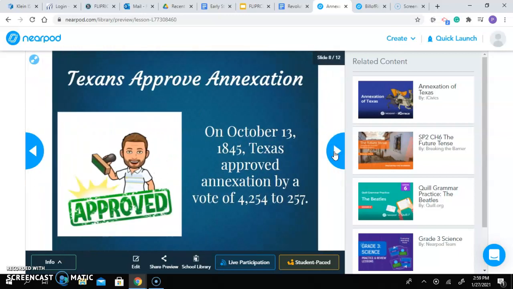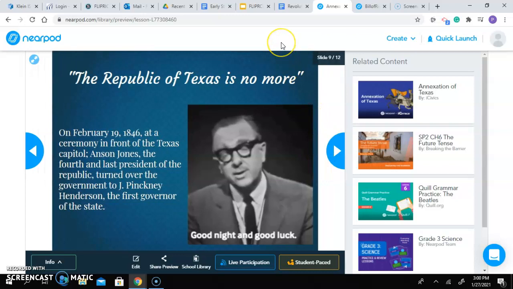So we become part of the United States in 1845, and we are finally a part of the U.S., and the United States is finally able to take care of a lot of their debt. We also talk about some of the land that the United States is acquiring throughout this time period, and that basically means that they are getting more territory, like the Oregon Territory, the Mexican Cession. They acquired Texas, Florida, and they are expanding, and that's what we basically learned about in the beginning of the